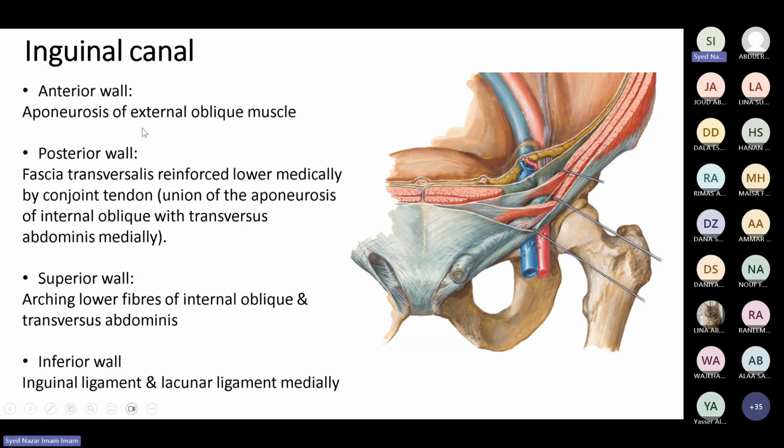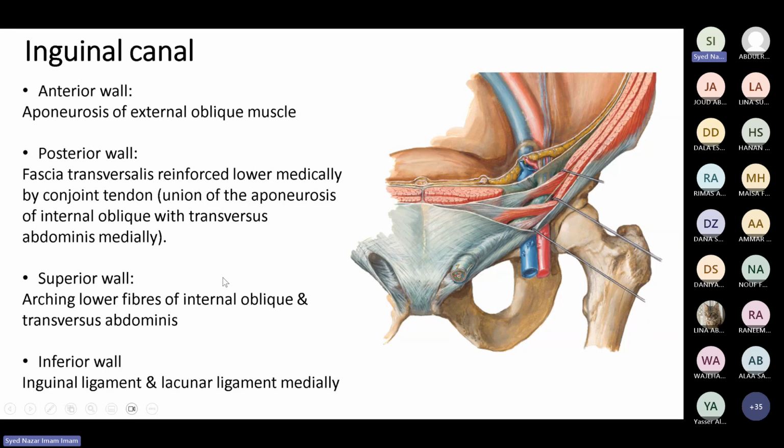The anterior wall is formed by the aponeurosis of what? External oblique muscle. The posterior wall is formed by the internal oblique and the transversus abdominis. And the superior wall is formed by the arching fibers of the internal oblique. So the internal oblique is passing and forming the superior wall. So you should know how the different walls are formed.